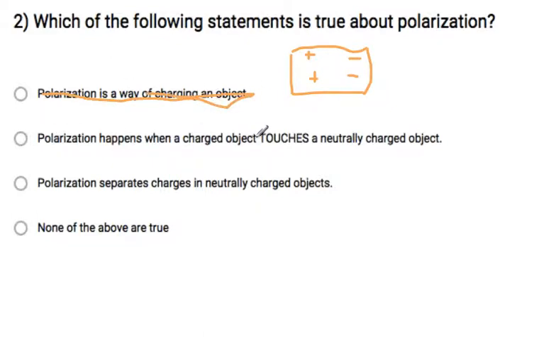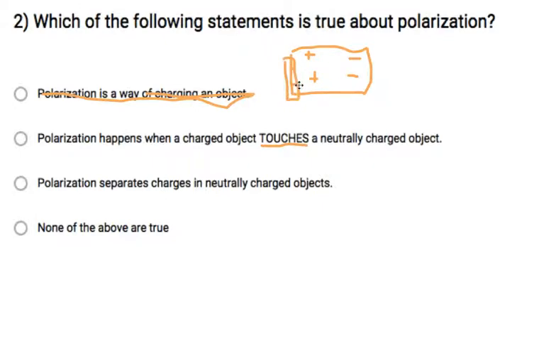Polarization happens when a charged object touches. If it's touching an object, that's the key here, it's not polarization, because let's say I had a negatively charged PVC pipe and I touched this to my object, and one of these charges actually jumps.